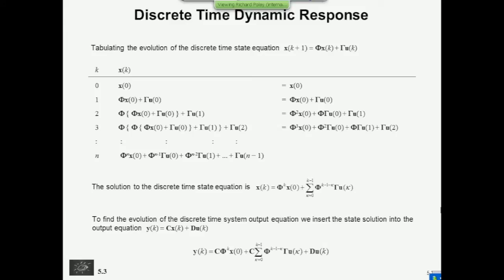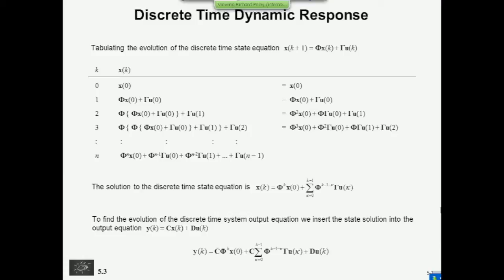Now, we've got a first-order difference equation, and it's reasonably easy to just tabulate the evolution of that difference equation against sample interval. So at time k equals 0, we'll assume the input is 0 at that time, and you've simply got x of 0, whatever that happens to be. Time k equals 1, now you can plug x of 0 into this. So I suppose this should be the left hand side; it should be k plus 1 down here. So this is 1. You've got Phi times x of 0 plus Gamma times u of 0.